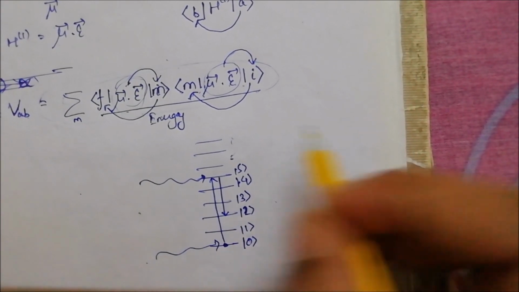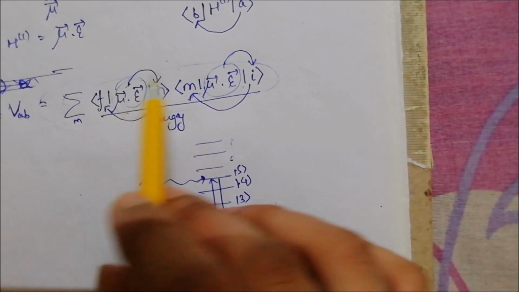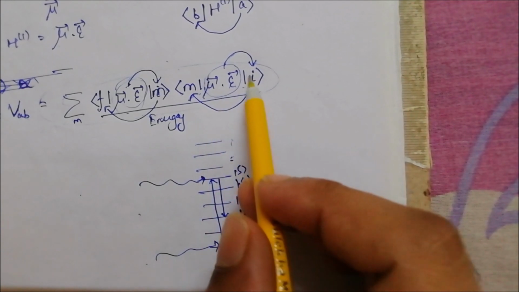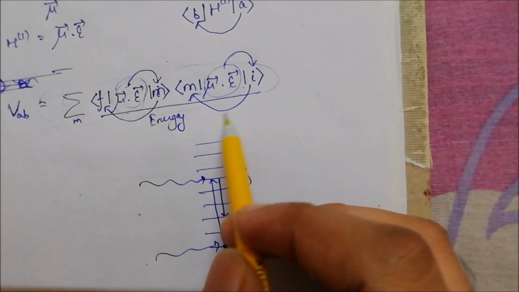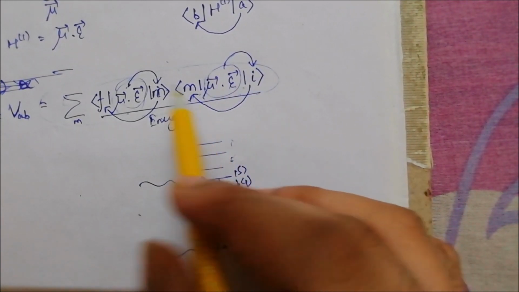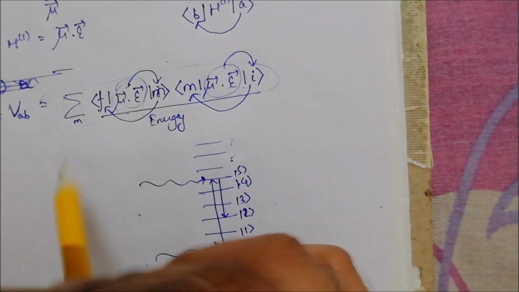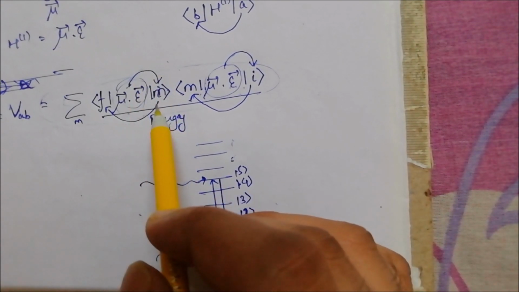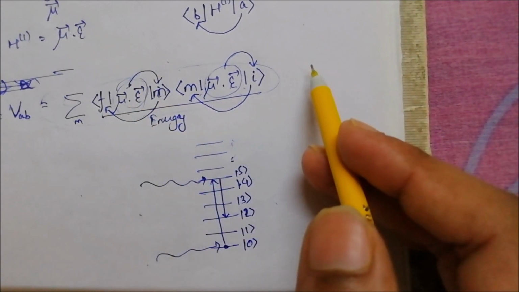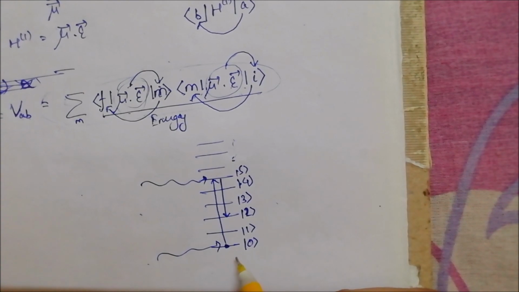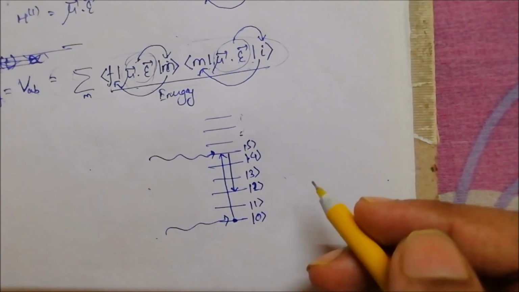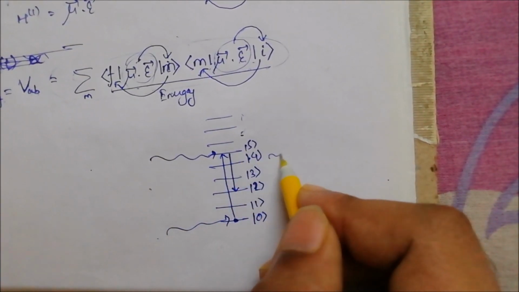So that's what this whole expression signifies: you have some initial state and the external perturbation takes it to some other state, and this state again takes up some perturbation and takes it to another state. So in some sense you can consider it to be a 2-photon process, that is, one absorption and one emission.